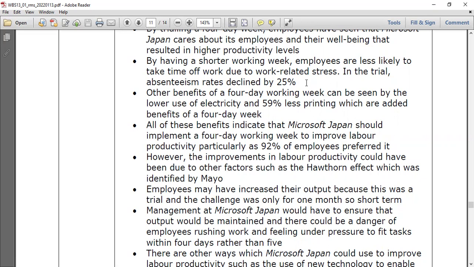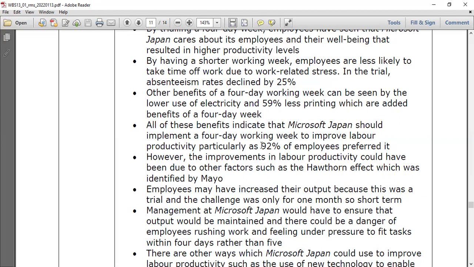Other benefits of a 4-day working week can be seen in the lower use of electricity. Electricity consumption goes down by 23% and there are 59% less printing activities. People don't need any printouts, because they are not coming in one day. 59% less printing. Benefits of a 4-day week, right?